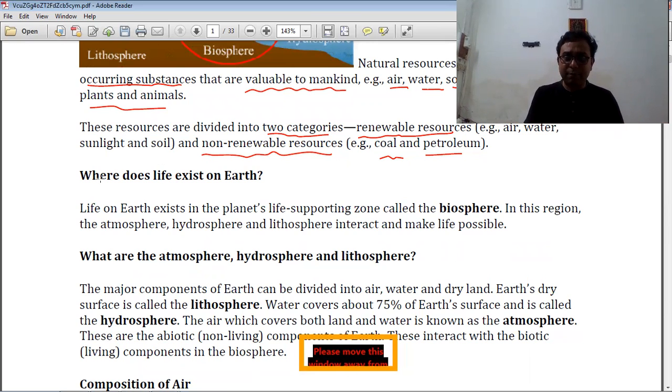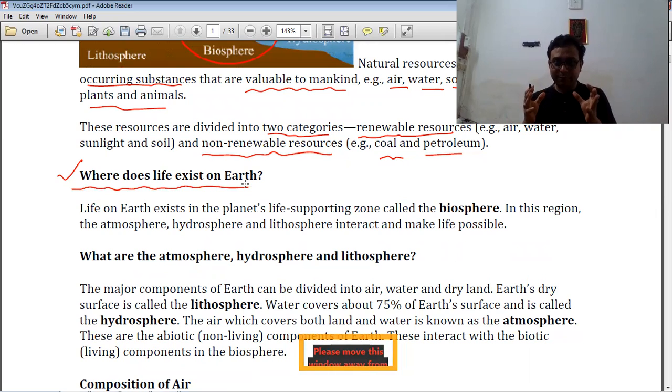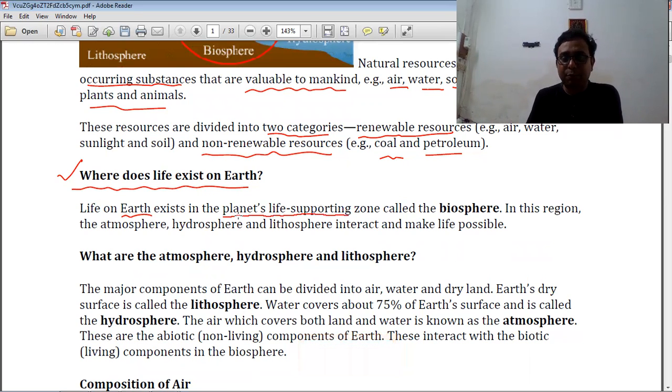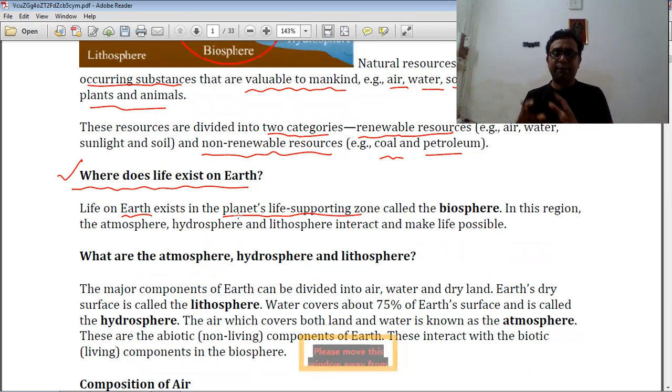But a very important question arises: where does life exist on the earth? Life on earth exists in the life supporting zone. Otherwise, life cannot survive. This life supporting zone is called the biosphere. Bio means living, right? Sphere means zone. That means the living zone, where living things are present.